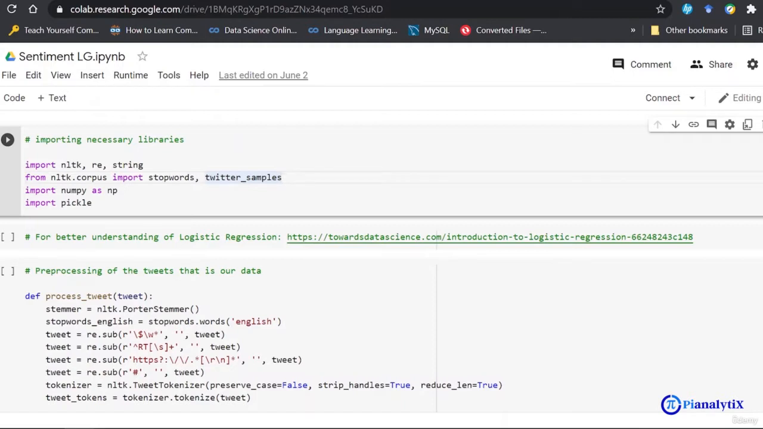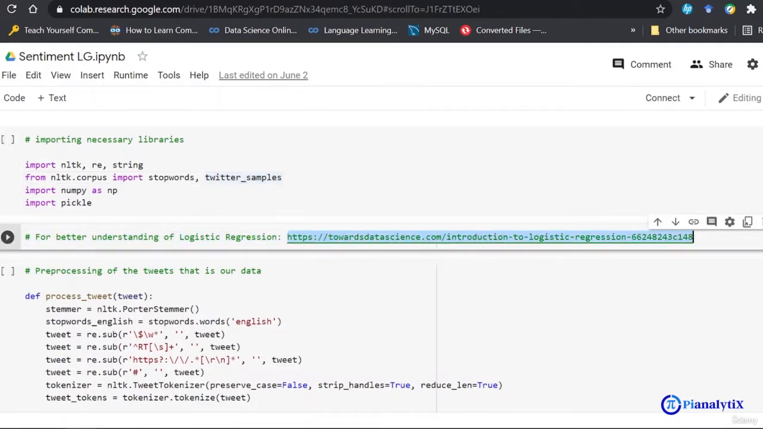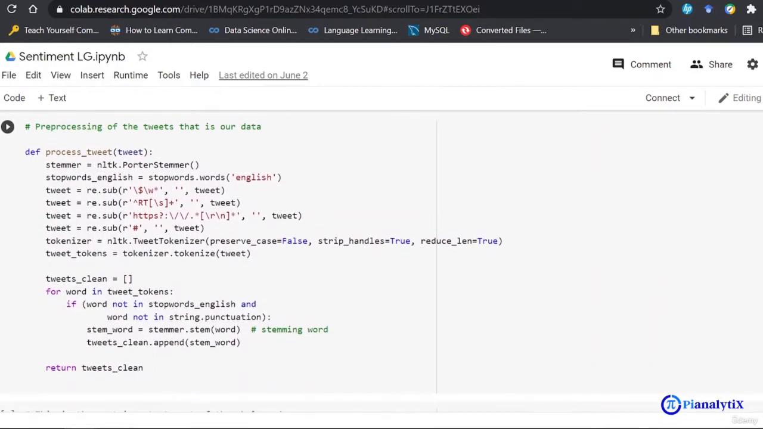Before we move forward, I would like you to go once to this link and see how logistic regression works and what the math behind it is. Since we are building a logistic regression model from scratch, this would be needful. So with this, we come to the first part, that is processing tweets.